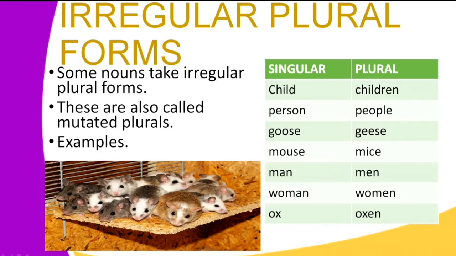We have the word goose, and its plural form is geese. We have the word mouse, and the plural form of mouse is mice. We have man, and the plural form of that word is men. We have woman, and the plural form of that noun is women. We have the word ox, and the plural form of the word is oxen.